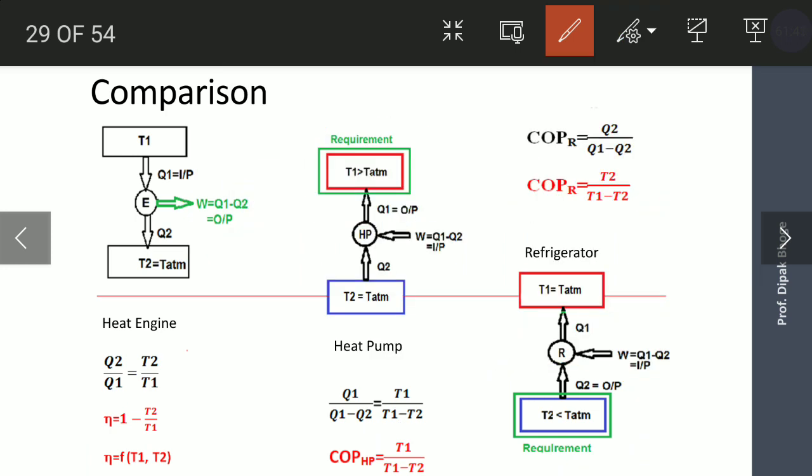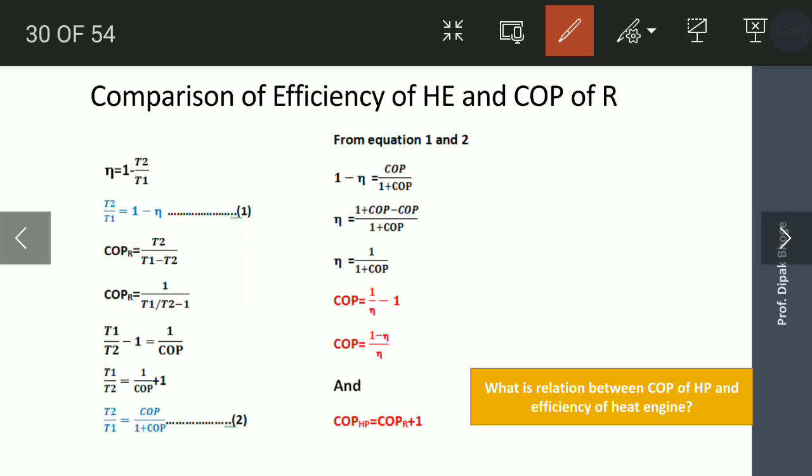So how to remember? In a heat pump, T1 is the requirement, so in the numerator you take the T1. In the refrigerator, T2 is the requirement, so in the numerator you take the T2. So like this you need to remember the formulas of the heat pump, refrigerator and the engine.